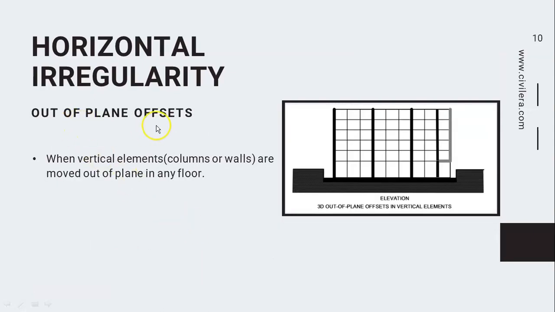Out of plane offsets. This occurs when vertical elements, columns or shear walls, are moved out of plane in any floor. This is a classic example here. You have a continuous column, but if it is not given like that, and if it is stopping, and you have a transfer beam, and then a floating column kind of structure where the continuity of the wall or column is changed, this is called out of plane offsets.